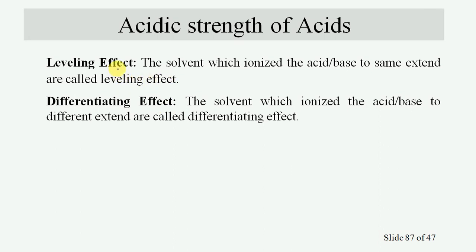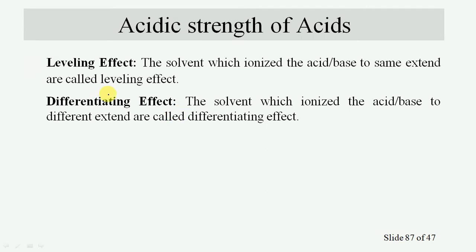So in the last, the leveling effect. Solvents which ionize the acid and base to the same extent show the leveling effect, and solvents which ionize the acid and base to different extents show the differentiating effect.